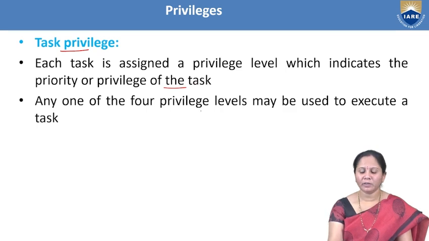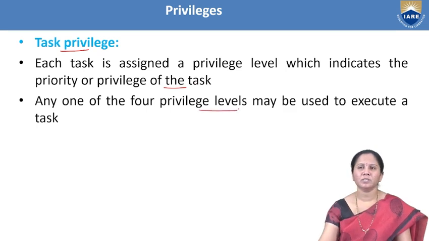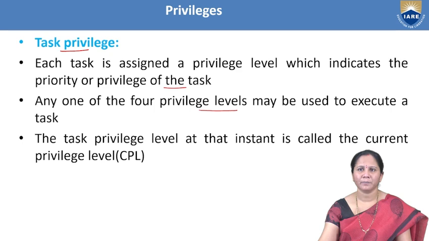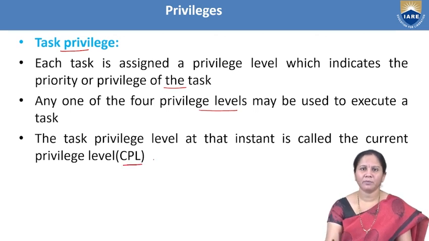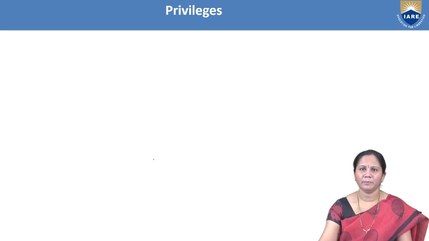Any of the 4 privilege levels may be used to execute the task. Whenever a particular task is executing, we call it a task having the current privilege level. That is about the task privilege.